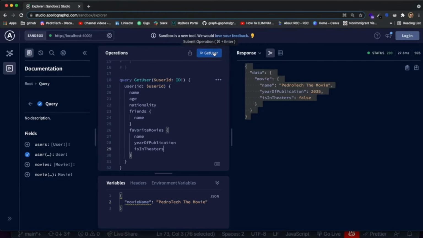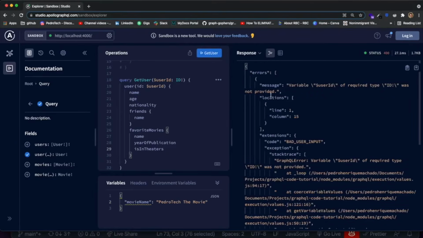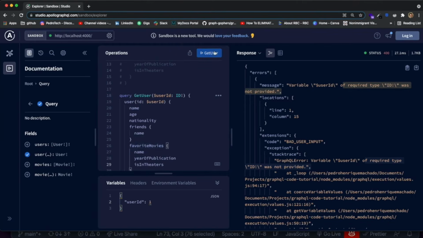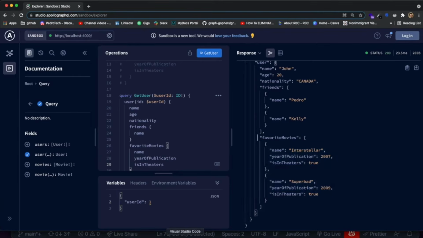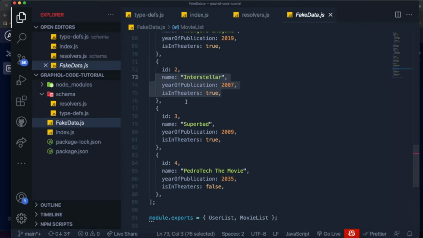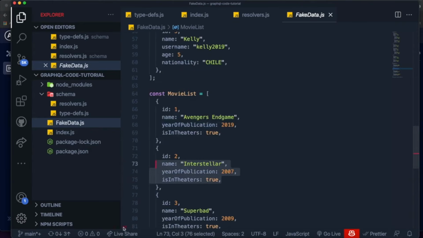If I run get user, you see that I forgot to put user ID as a variable. So I need to come over here and say user ID, and change this to be one of the fields. Let me just get whatever user I want. Let me put 1 for John, and when I click get user, you see that not only do we get all the data, but for favorite movies it actually returns correct data. We didn't put this data inside of our users list, but it still resolved and understood which movies this user liked.